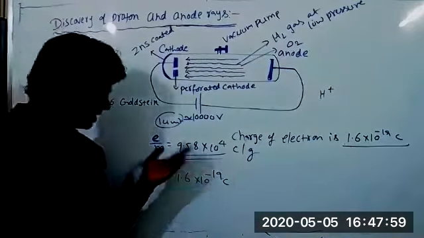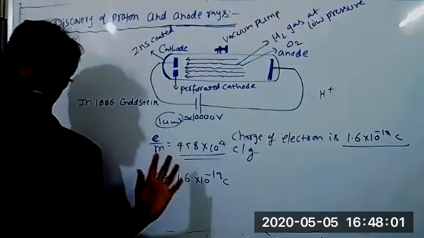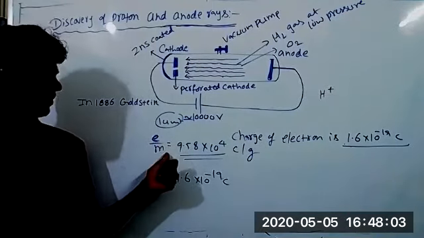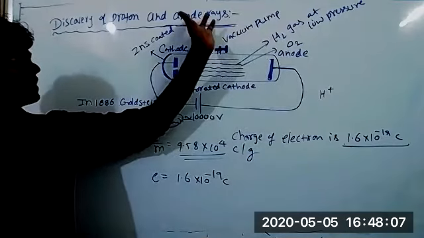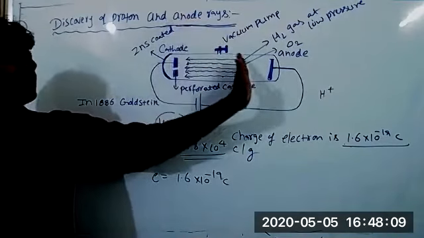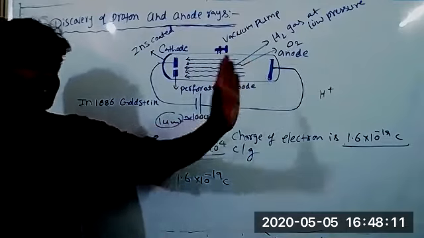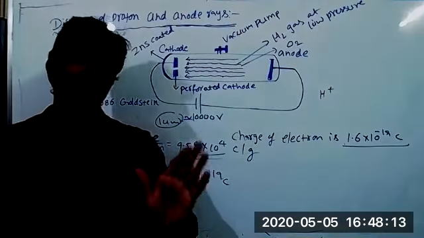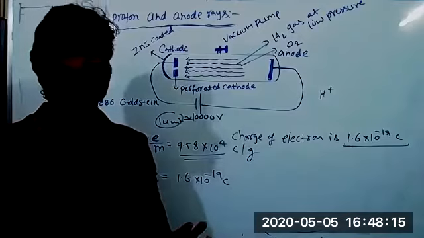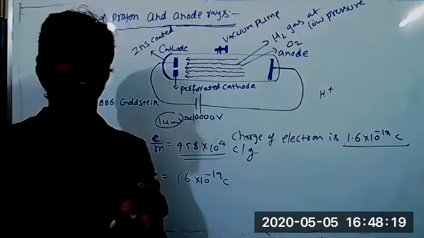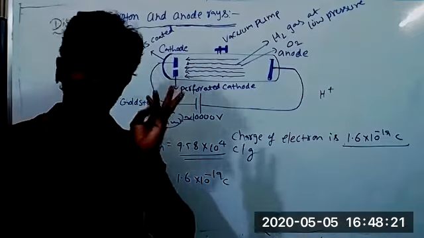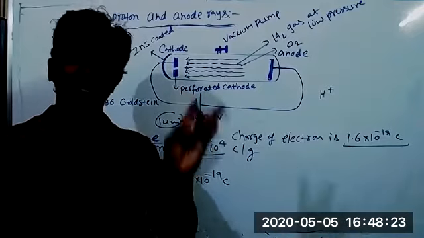The e by m ratio depends upon the charge and mass of a particle. Suppose you take cathode rays. I'm talking about cathode rays. Cathode rays are constructed by electrons. Mind it, they are constructed by electrons. Wherever you collect the electron, whether from oxygen gas or hydrogen gas or any material, that mass is constant, and the charge is also constant.